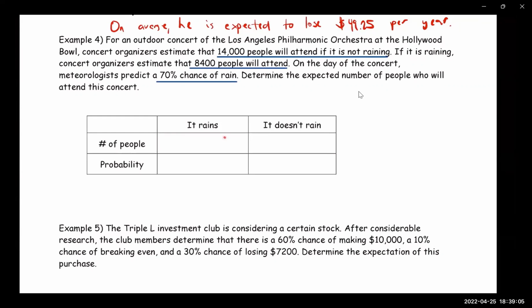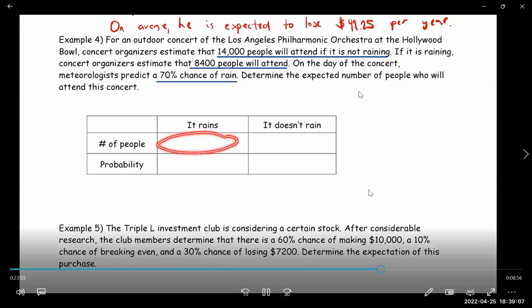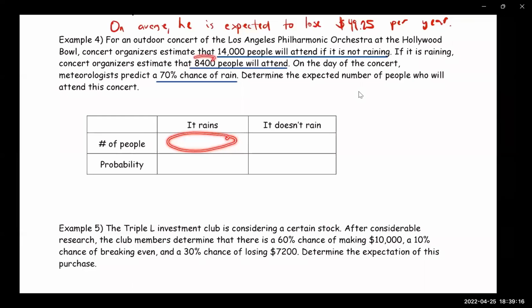So let's focus on if it rains. How many people do we expect at this concert if it rains? 8,400.